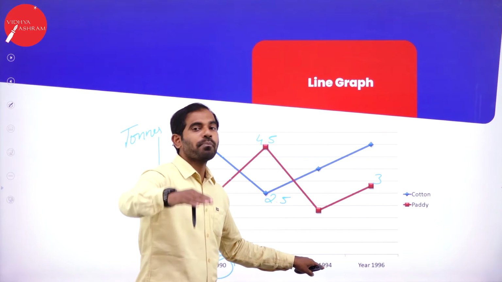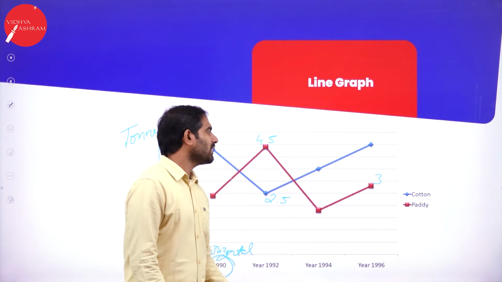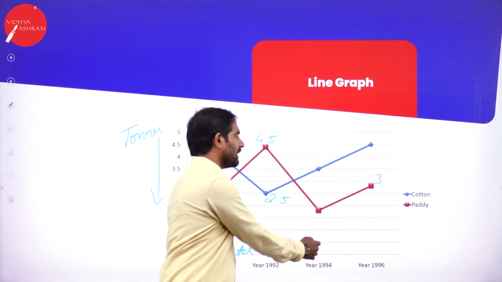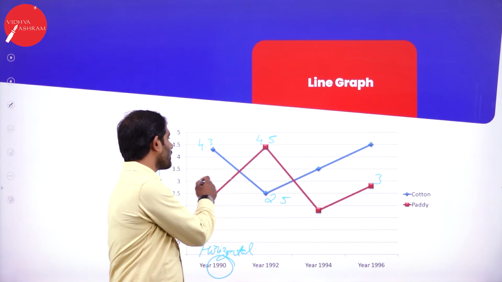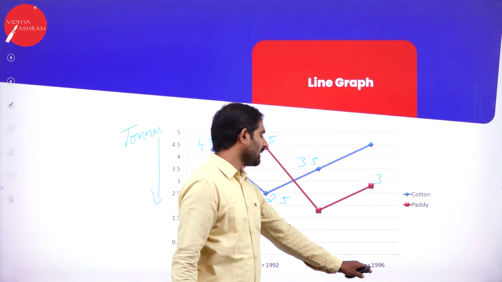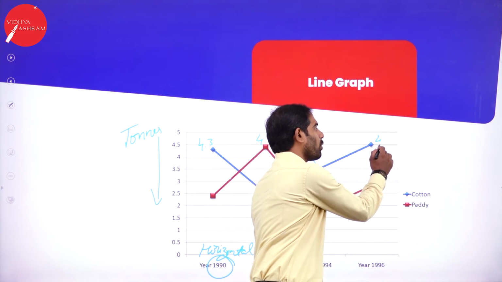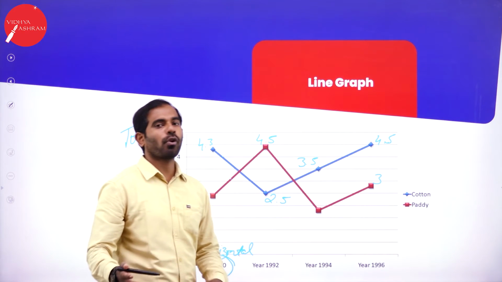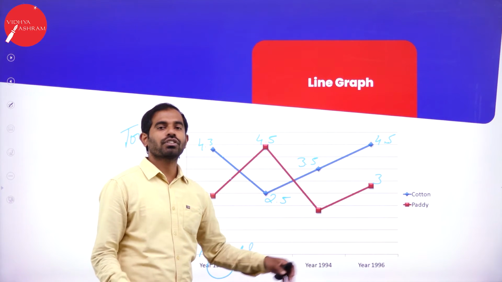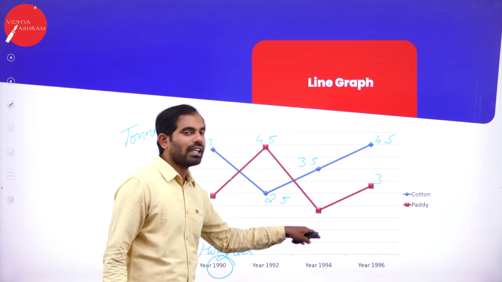I'm making use of different words. Again in the year 1994, there is a gradual rise in cotton production, where we can see that in the year 1994, the cotton production has reached 3.5 tons, and in the year 1996, it reaches the peak, where the production was 4.5% or 4.5 tons. So this is how you use different words in order to write the report or to interpret the data.